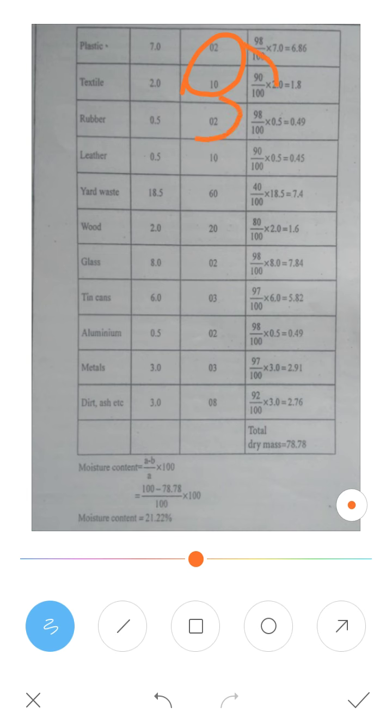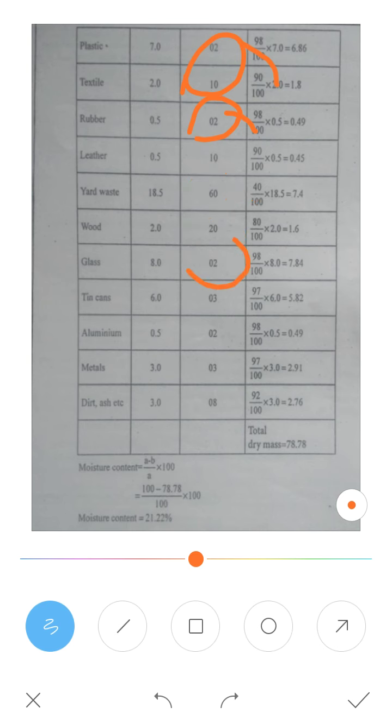Here it is 10, 100 minus 10 is 90, it is written here. 100 minus 2 is 98, written here. 100 minus 10 is 90. Next is 60, 100 minus 60 is 40. 100 minus 20 is 80.